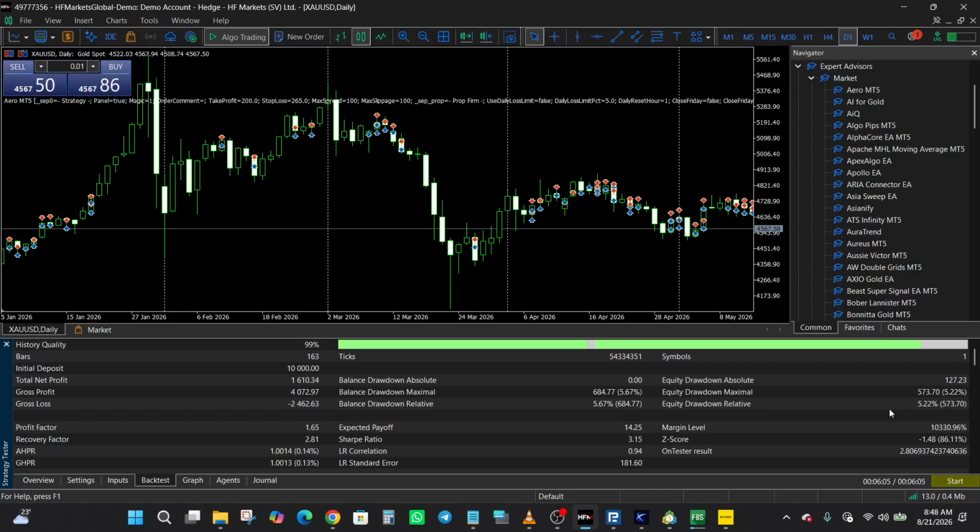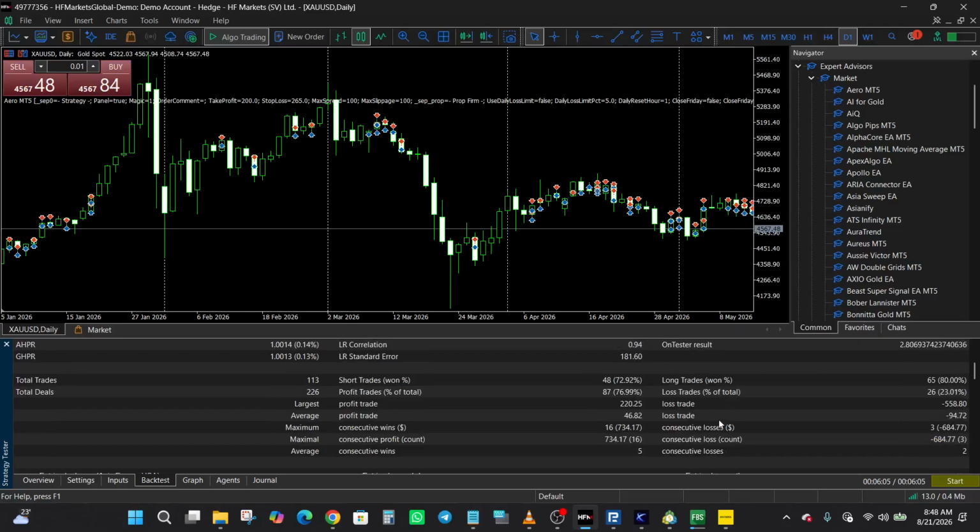It's a reasonable drawdown. And then we can also see here that the total trades taken were 113, out of which 87 were profitable. So we have a 76.99% win rate, which is not bad either.